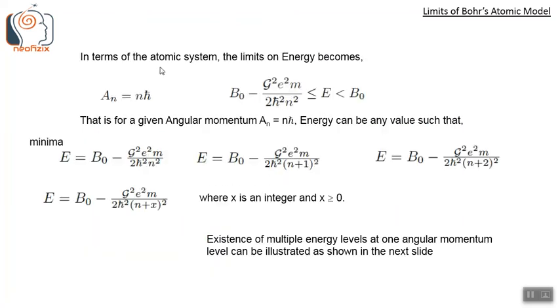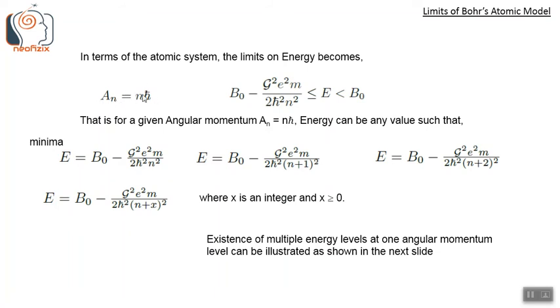In terms of the atomic system, the limits on the energy that we saw earlier become this equation. That is, energy has to be less than B naught and greater than B naught minus g square e square m by 2 h bar square n square. So energy has to lie between these two values, and this is the minimum energy, E min. That is, given the condition that the angular momentum is n h bar.